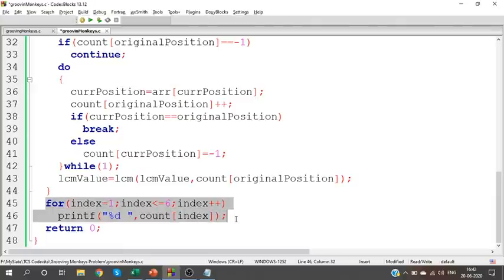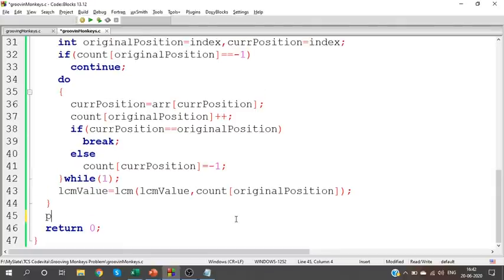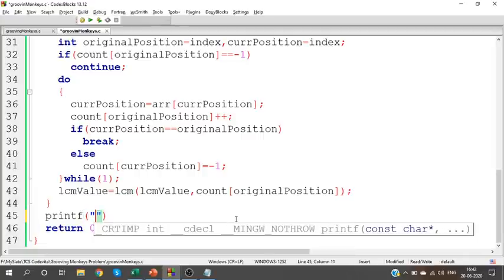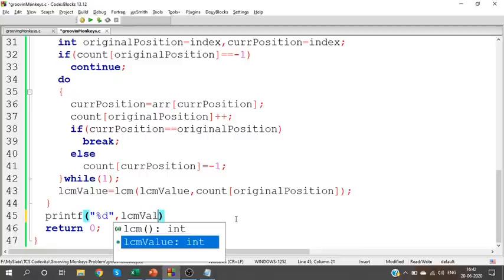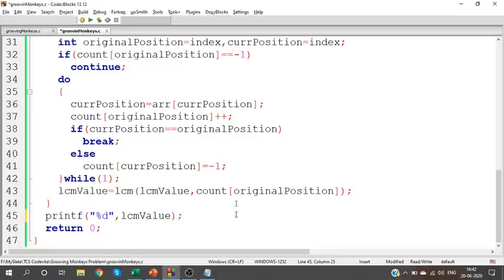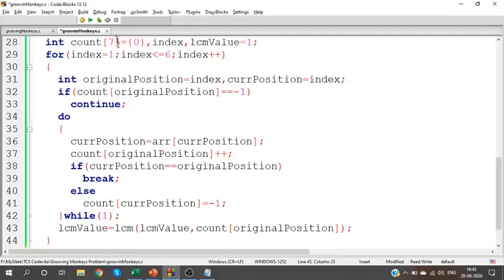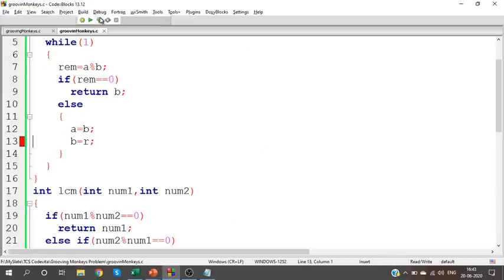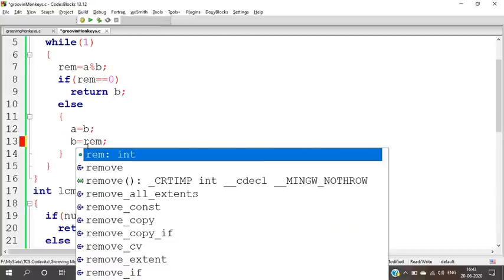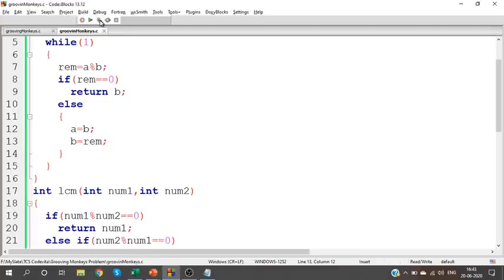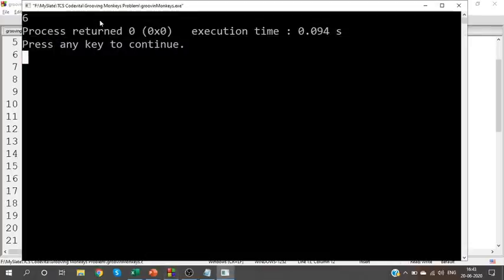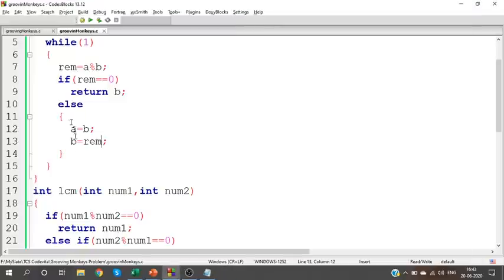Finally, you need to print the result. Which variable has the result? LCM has the result. Percentage d, comma, LCM value. LCM has the result, so print the LCM. We'll check this. Yes, you get the output as 6 by direct calculation.